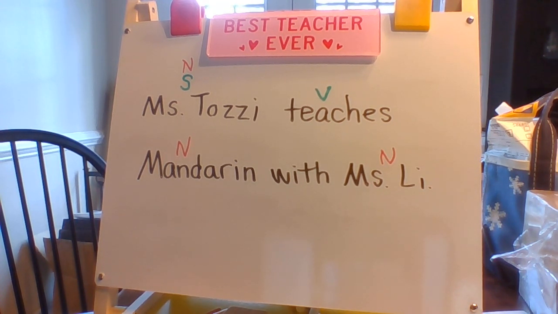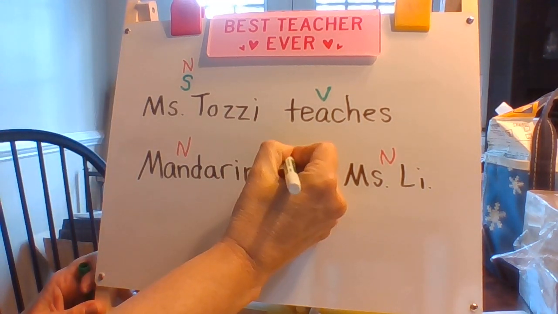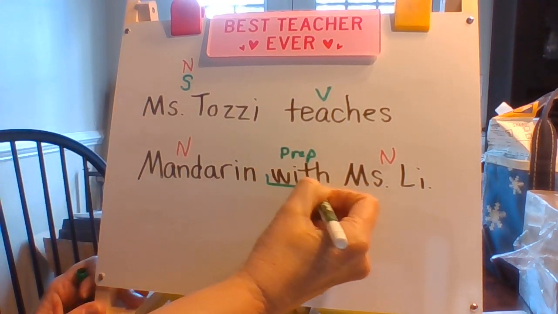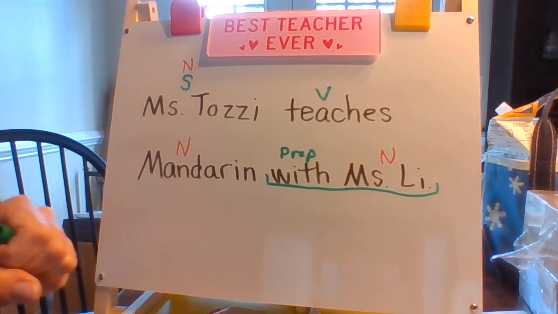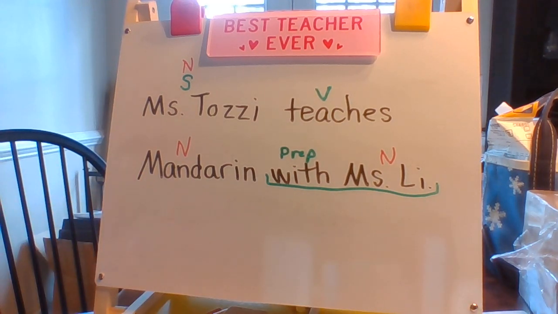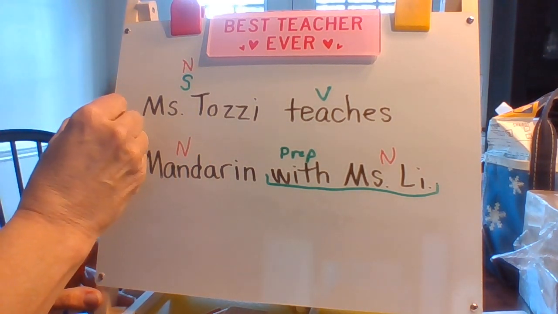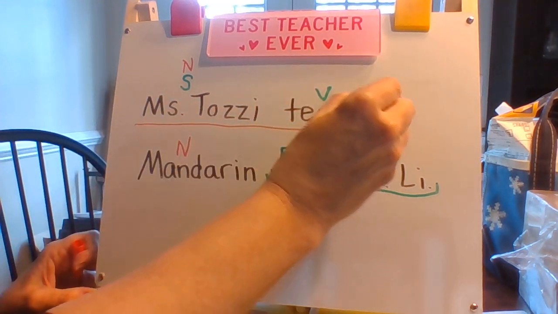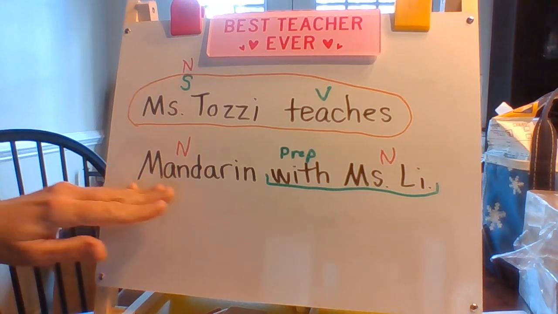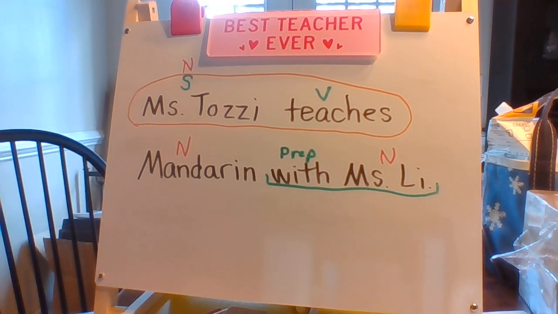I'll give you a minute to think. Hopefully you remembered that it's a preposition and that this is the prepositional phrase. With Miss Lee. The baby sentence, that's one where we have just the subject and the verb, is this right here. Miss Totsie teaches. These other words are additional words.